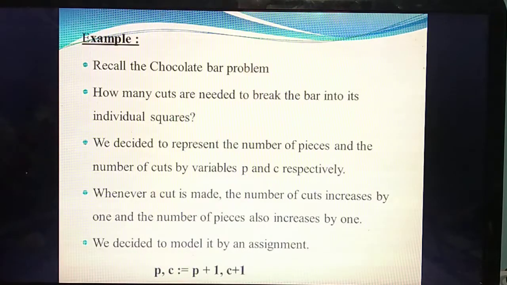Next. Okay, this chapter is fully like this only. The problems are somewhat different. You need to think about it and write, then only you will be able to write. Okay. So next problem, the chocolate bar problem.